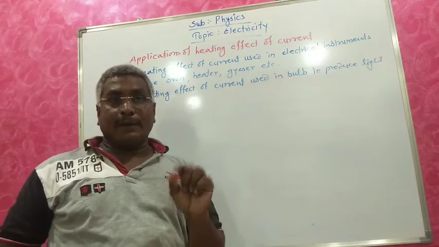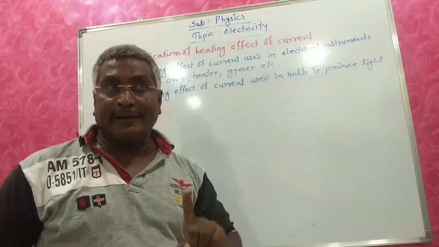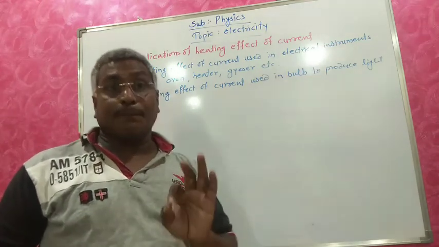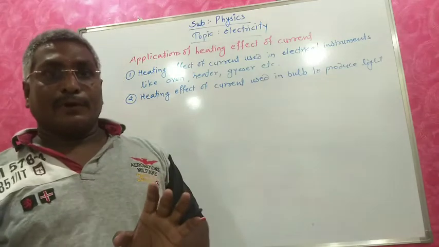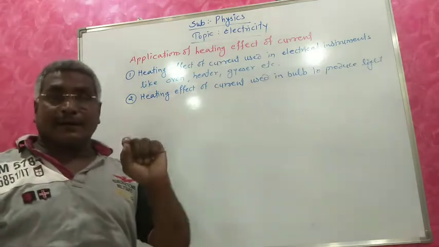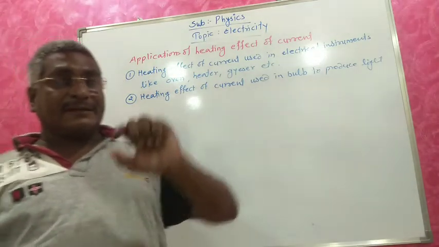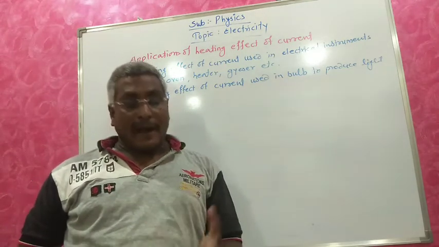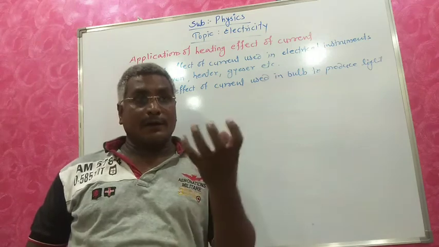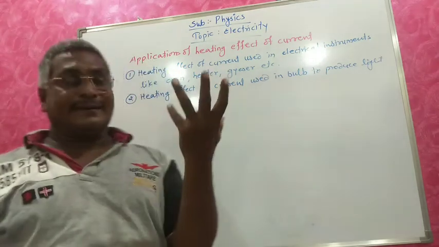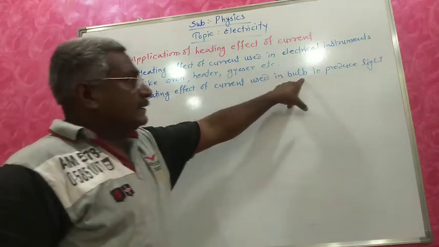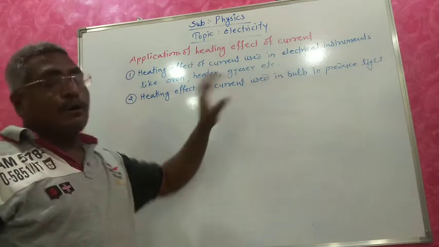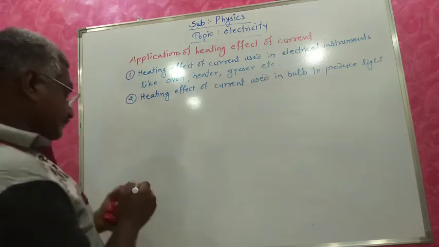What is the name of that element? We call it the filament. That filament is made up of tungsten. When we pass the current through the bulb, that tungsten wire becomes red hot, and when it becomes red hot, it produces the light. This electric bulb is also based on heating effect of electric current.